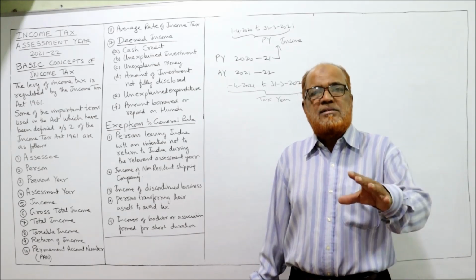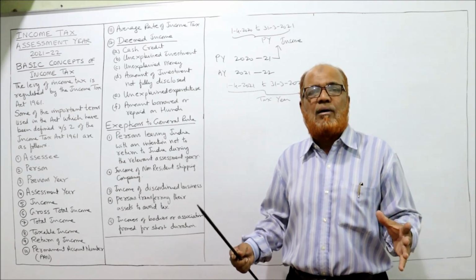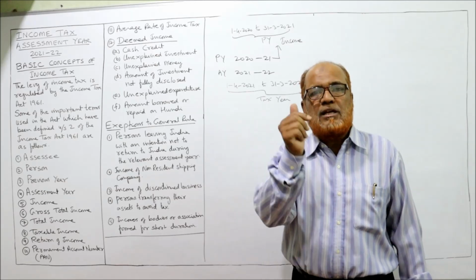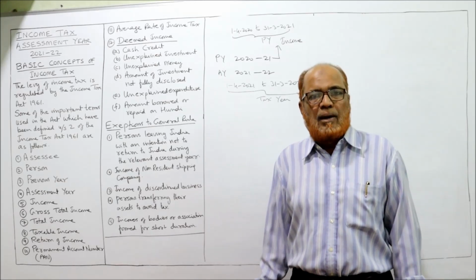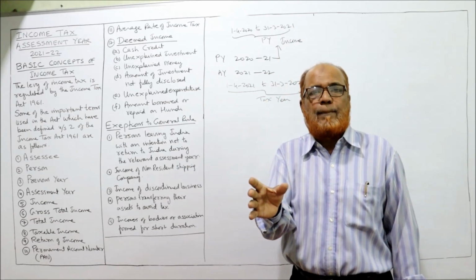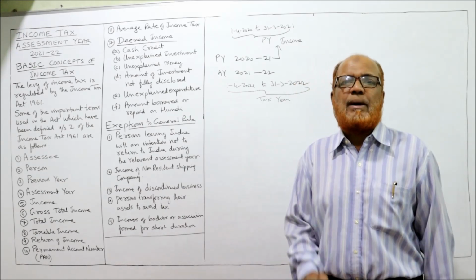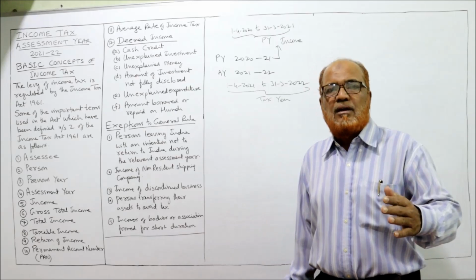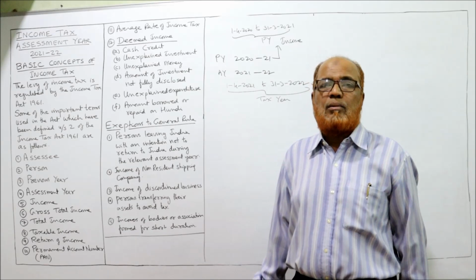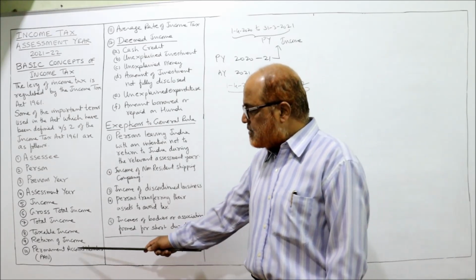Compulsorily needed: when a person's income exceeds the basic exemption limit, when a business is having receipts or sales of more than 5 lakh, they compulsorily have to apply for a permanent account number. So many specific reasons are given for compulsorily having the permanent account number. If a person has applied for 2 permanent account numbers, he has to submit 1 permanent account number back to the department. Otherwise, he will be punishable by law. So this is permanent account number.